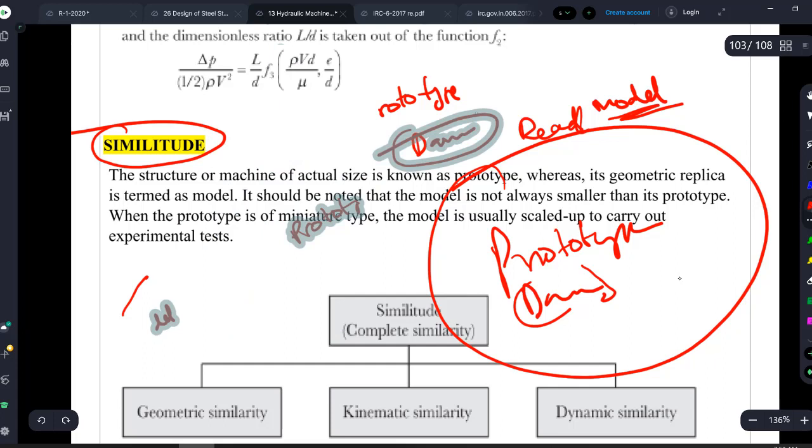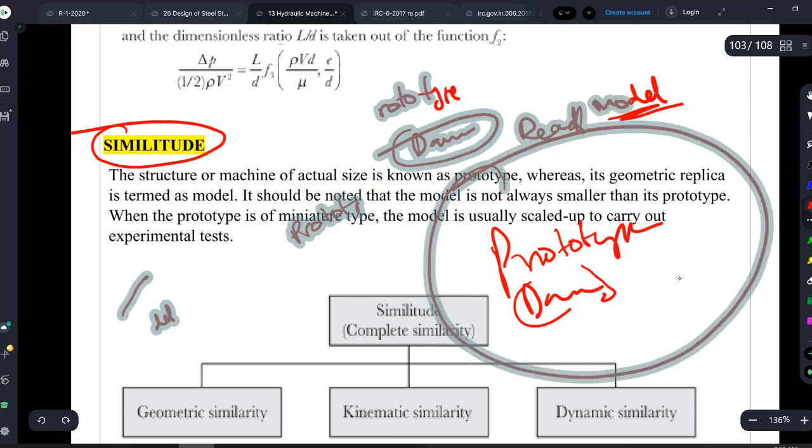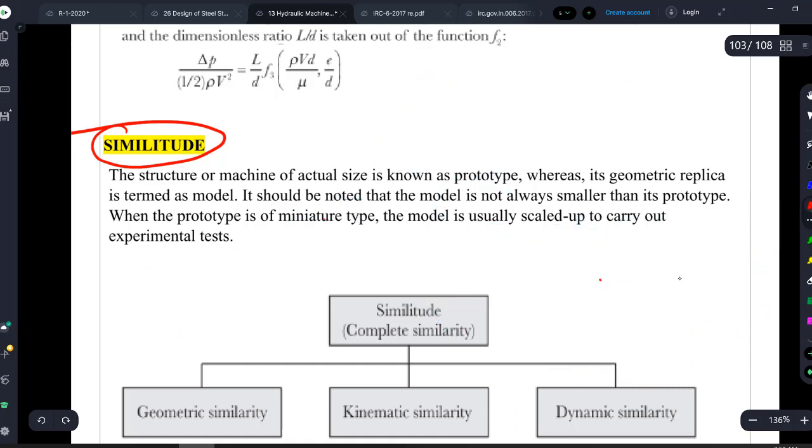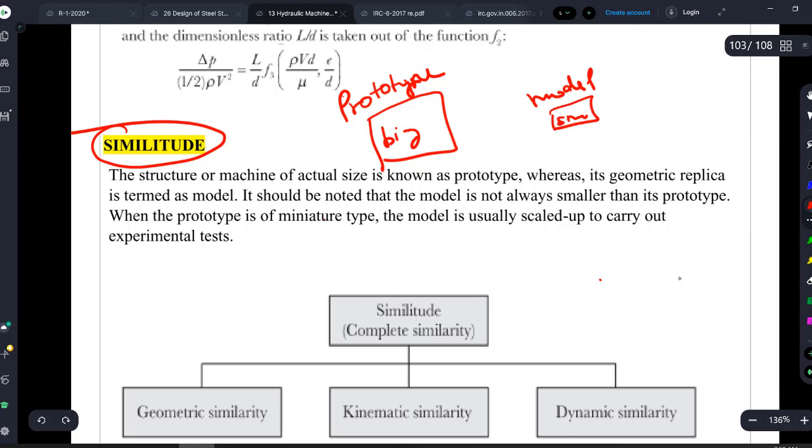So here there are two important things which you should remember. One is the prototype, which is the real object, and then we have the model. Now comes a very important thing. Many people think the prototype, the actual size product, is always big, and the model is always small. But this is a wrong conception. Sometimes our model will be bigger than the prototype.